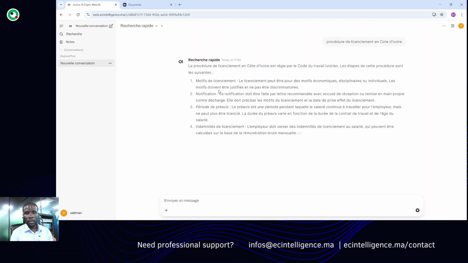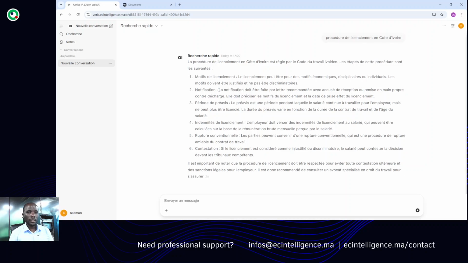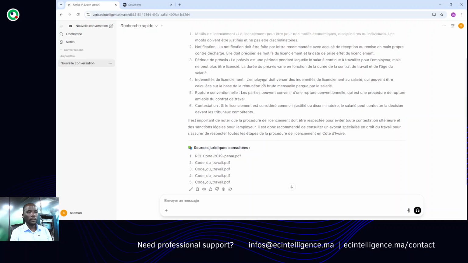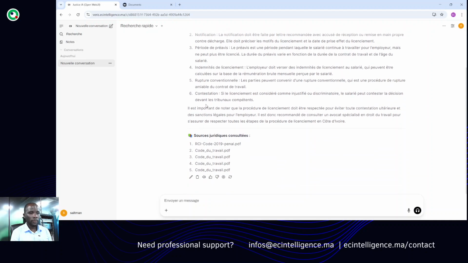In this infrastructure, we have two models that we have implemented: a 72 billion parameter model and an 8 billion parameter model. Both models have been implemented alongside the RAG system. As you can see, the question has been asked to the system, the reply has been given, and the different sources on which this reply has been based are all referenced here.